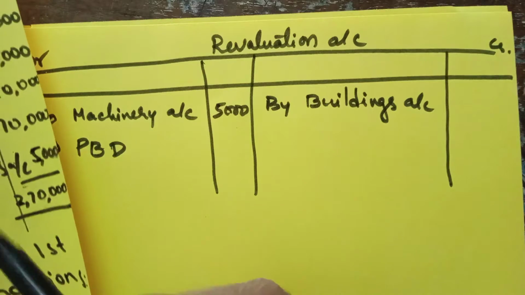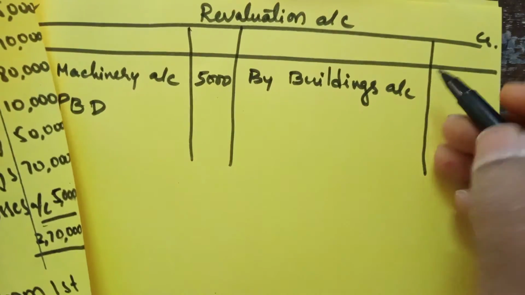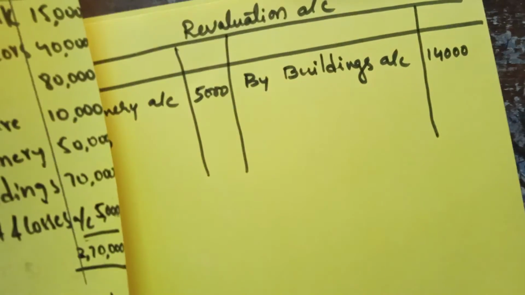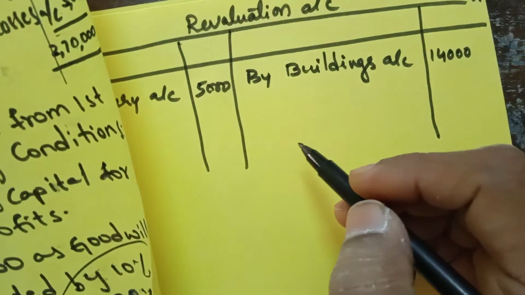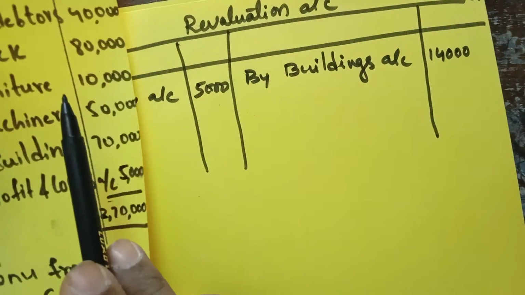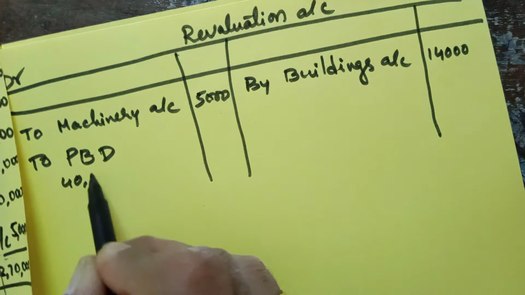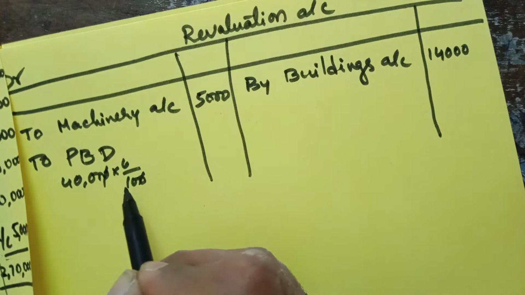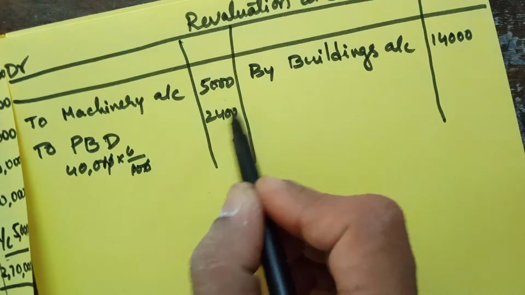Then buildings 20%, building amount is 70,000 and 20% is 14,000. Then provision for bad debts 6% on debtors, value 40,000. 40,000 into 6 by 100. So the zeros get cancelled. 6 fours are 2,400 is the answer.